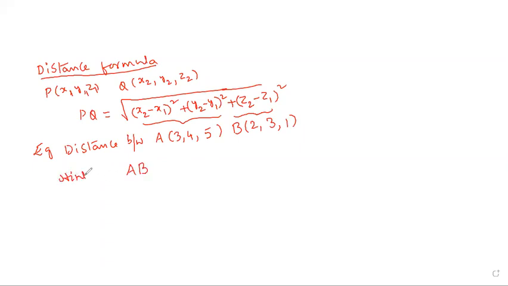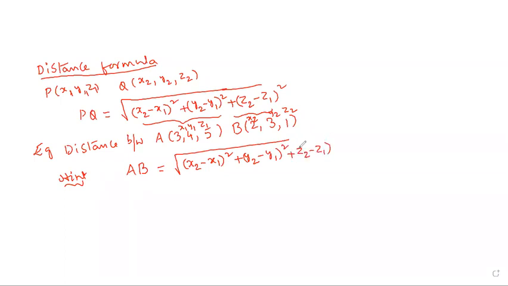The formula is root over, where x1, y1, z1 is the first point and x2, y2, z2 is the second point: x2 minus x1 squared, plus y2 minus y1 squared, plus z2 minus z1 squared.